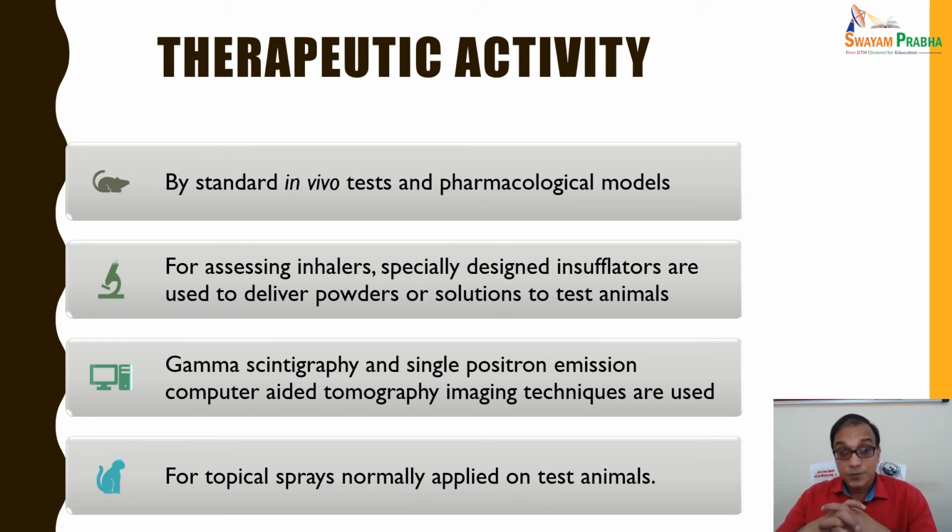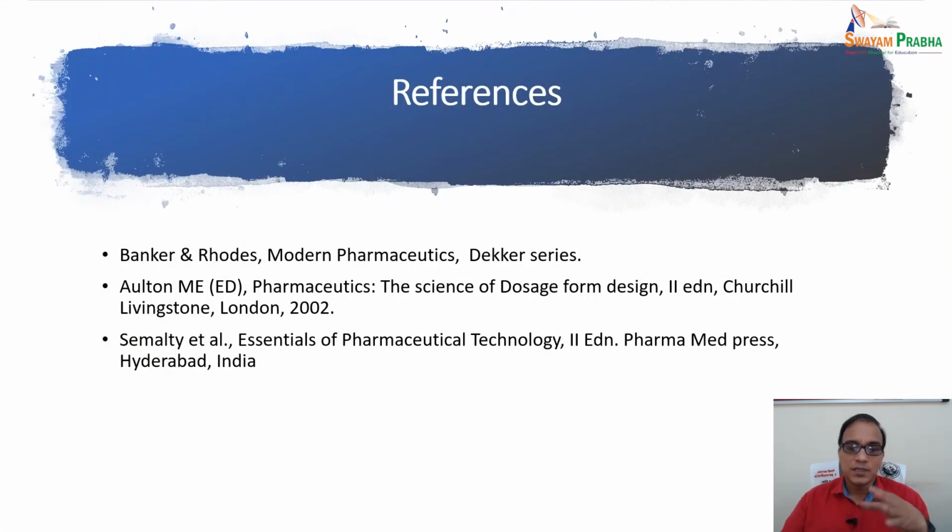For assessing inhalers, specially designed insufflators are used to deliver powders or solutions to test animals. Gamma scintigraphy and single photon emission computed tomography imaging techniques are used. For topical sprays, the spray is normally applied on test animals, and we can have an idea of what kind of therapeutic effect it is showing. For this, you can refer to many books, but I have just mentioned a few books for your reference.